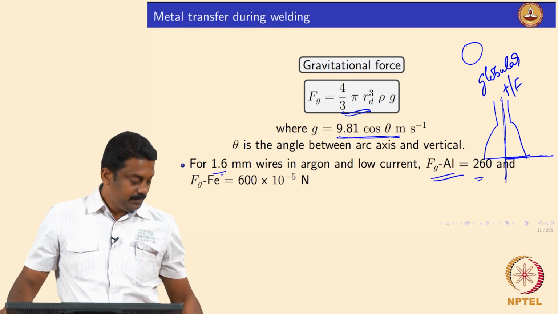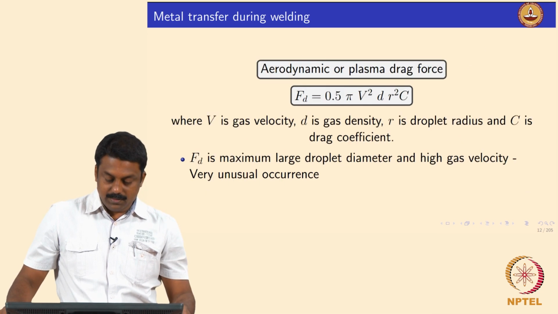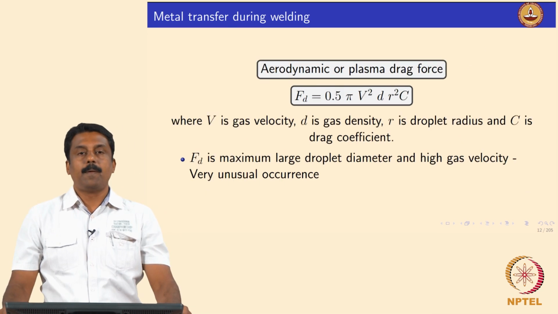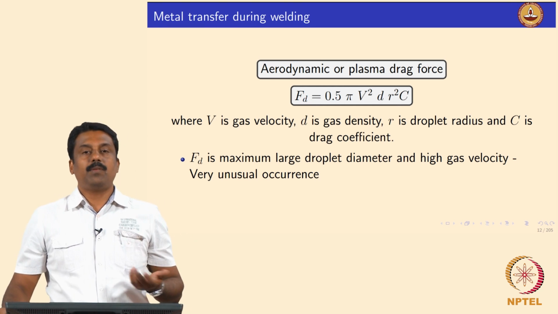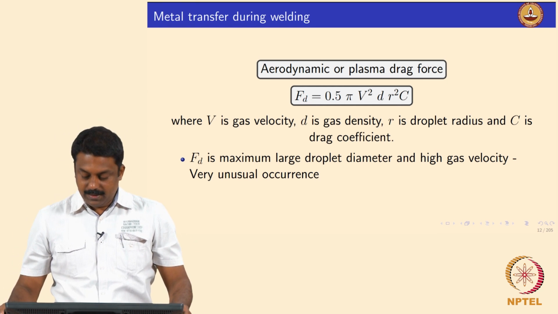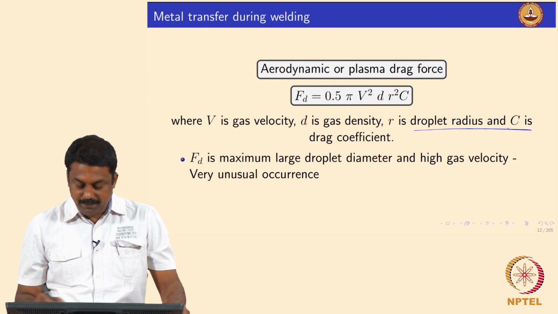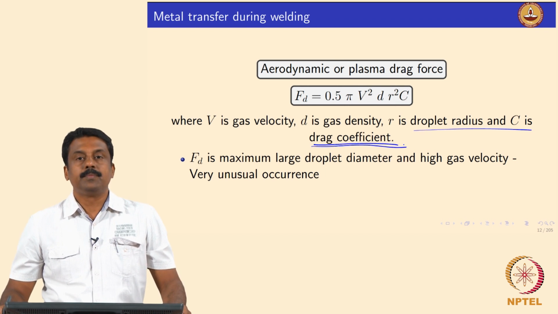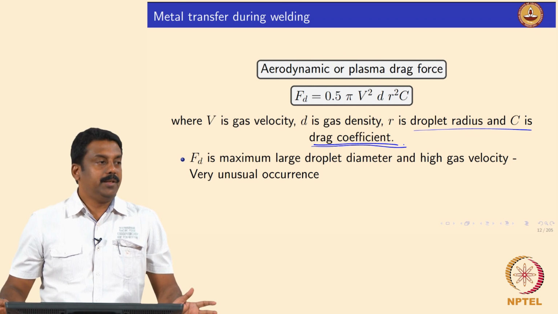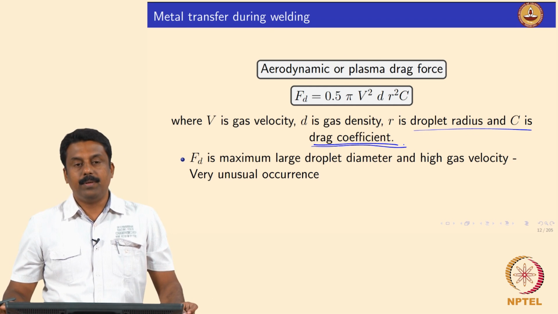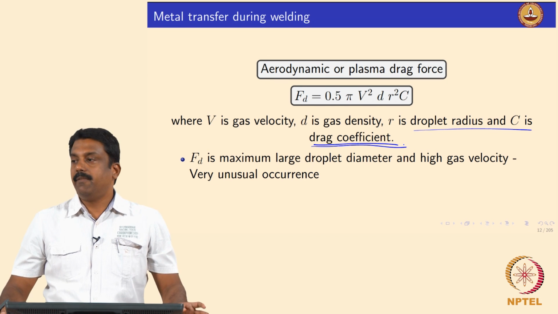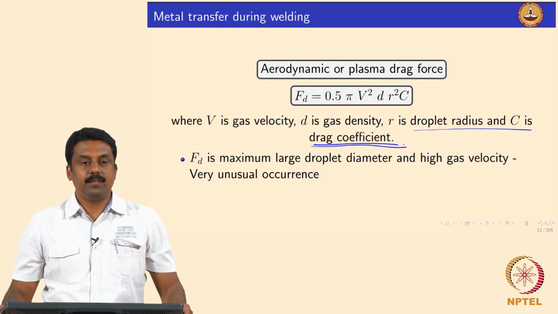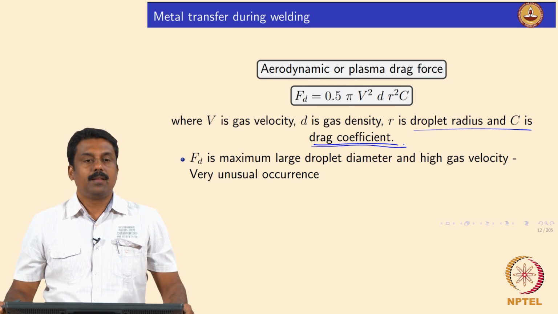It is clear. So, now the other force, the aerodynamic force or plasma drag force, depends on the gas velocity and density of the gas, and of course, the drag coefficient. So, when you are using convective gas, for example, you can have a very high plasma jet velocity created. That means in that case the droplet diameter will be much smaller when it is detached. Okay.